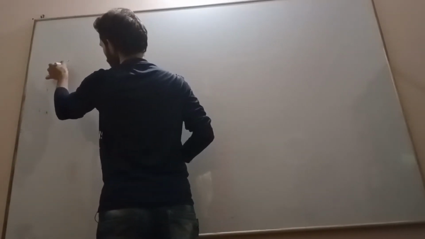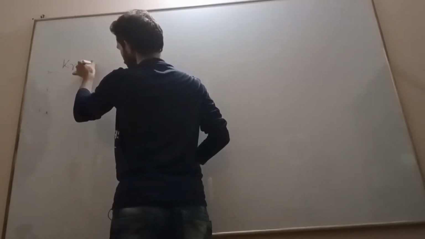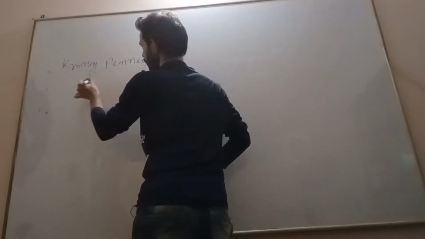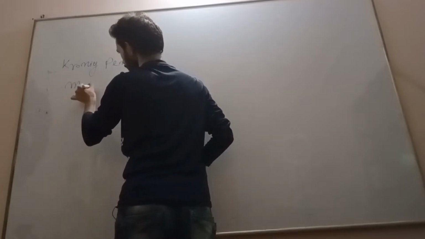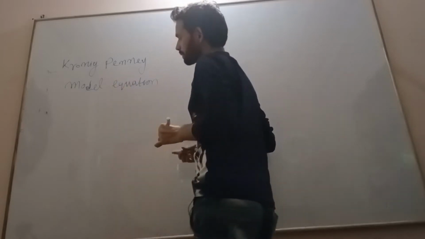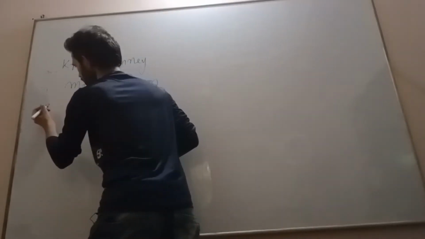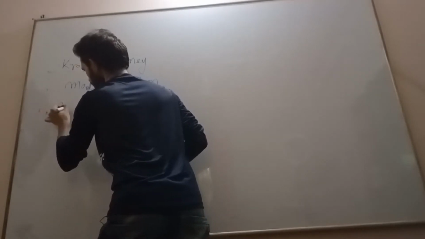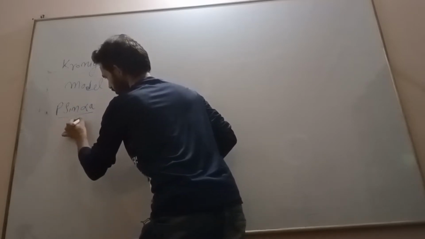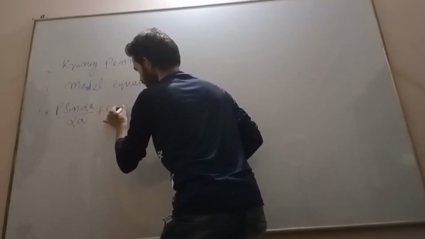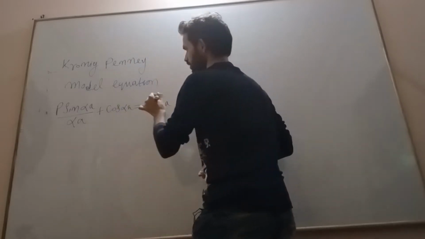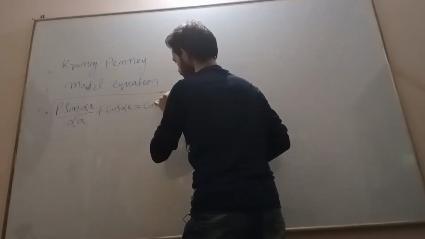The Kronig-Penney model equation is P sin(alpha a) divided by alpha a, plus cos(alpha a), is equal to cos(ka). This is our Kronig-Penney model equation.